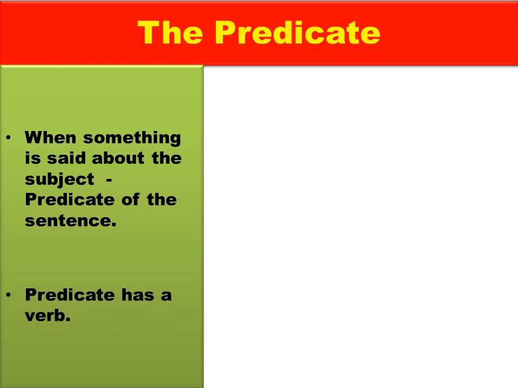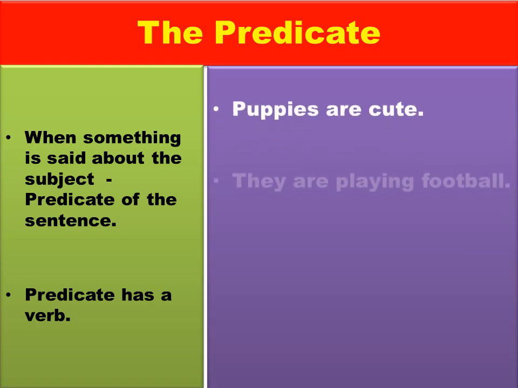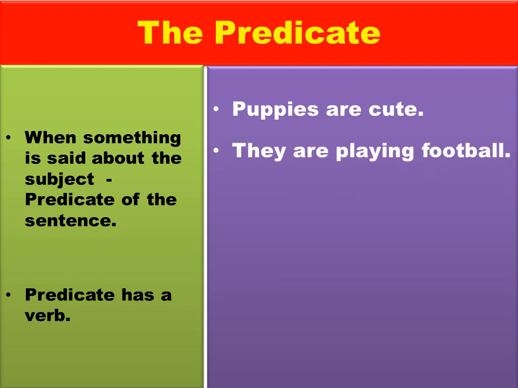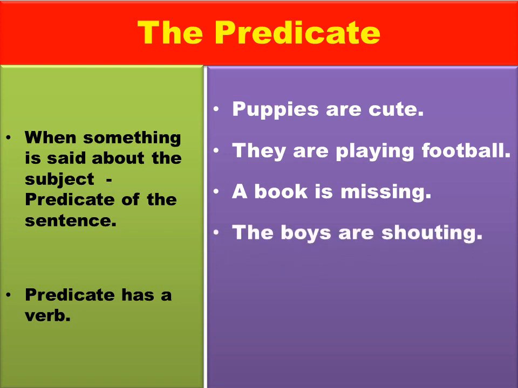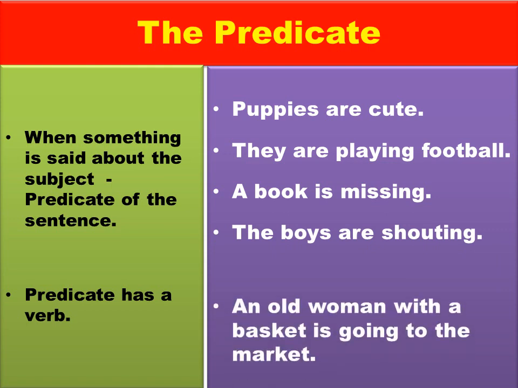Predicate, as I already told you, has a verb. Now let's see some examples. Puppies are cute. They are playing football. A book is missing. The boys are shouting. An old woman with a basket is going to the market. Here, remember, the subject and the predicate may contain a single word or many words.